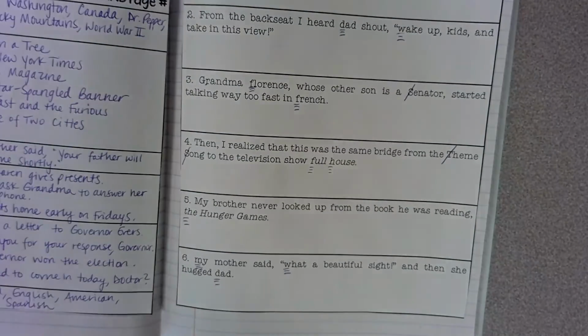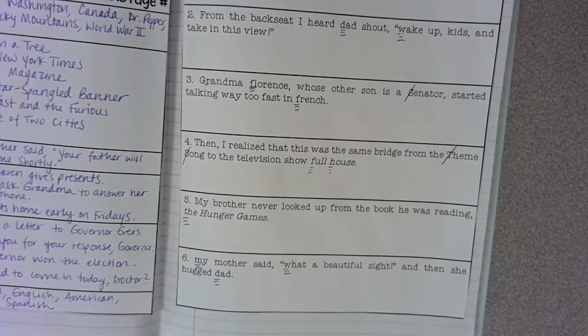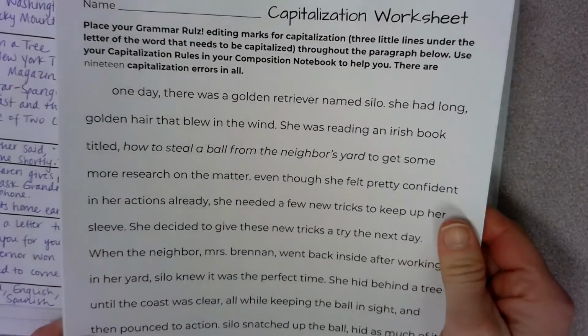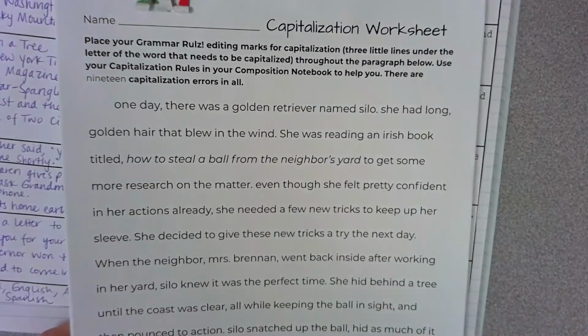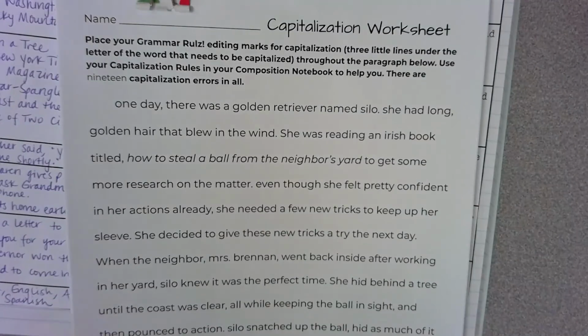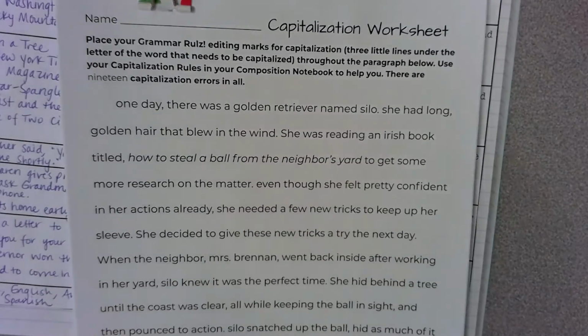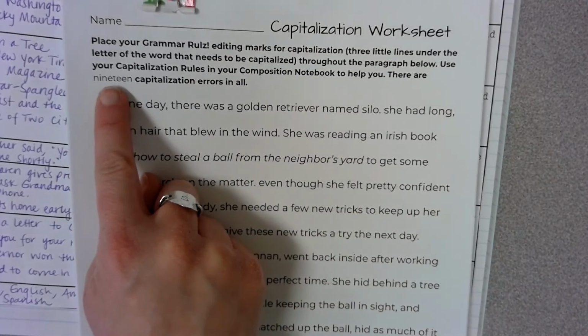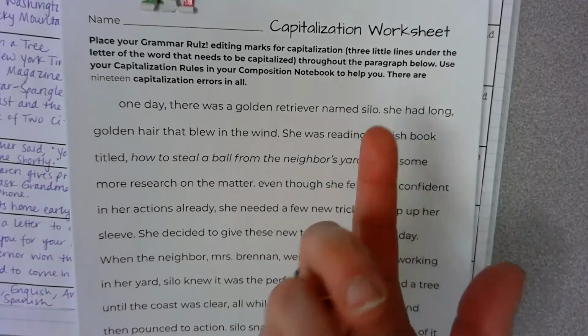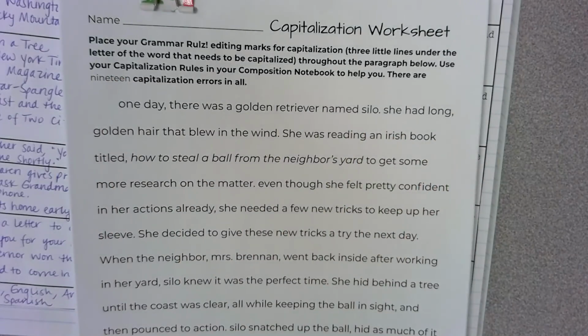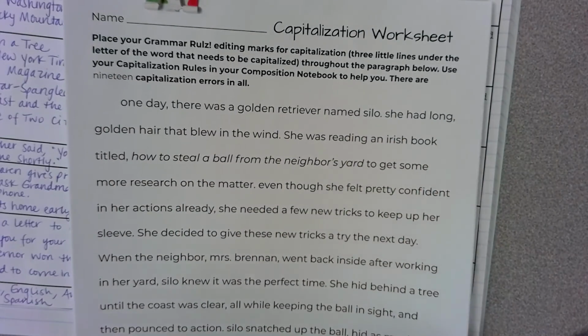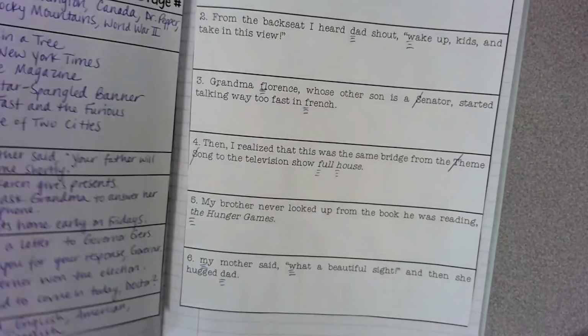Then your homework for today is this sheet, capitalization worksheet. You're going through the entire mini story that's here and just putting your 3 little lines underneath the words that need to be capitalized. There are not any lowercase mistakes. Everything just needs to be capitalized. There are 19 capitalization errors in all. So if you see one, just put your 3 little lines underneath the letter of the word that needs to be capitalized. All right, thank you.